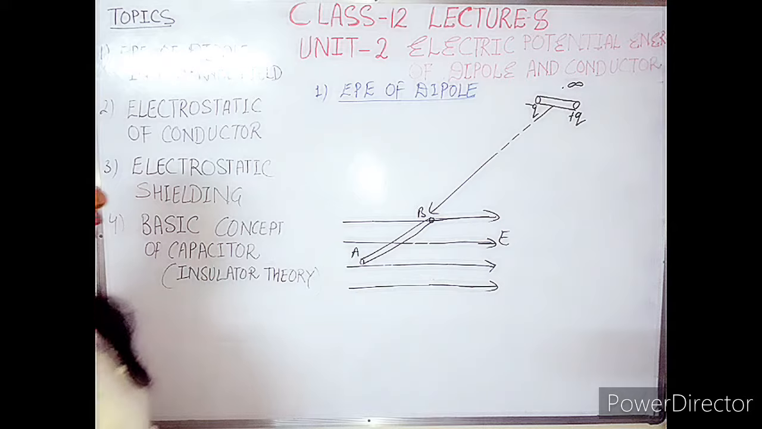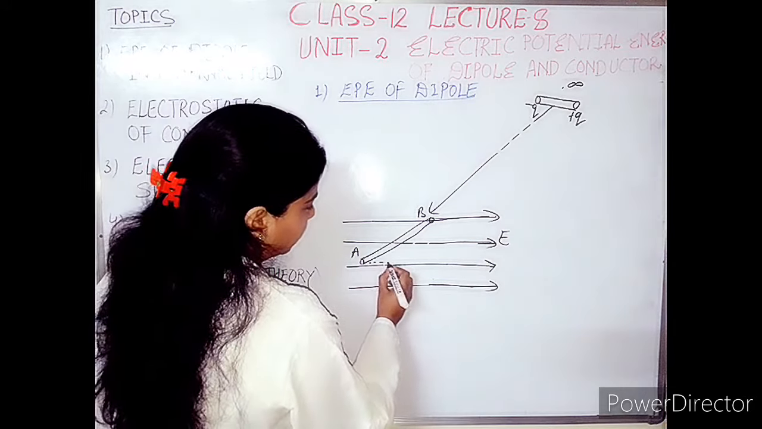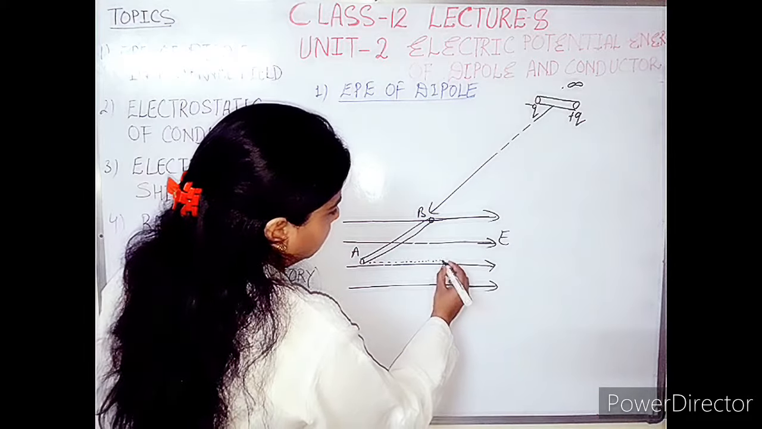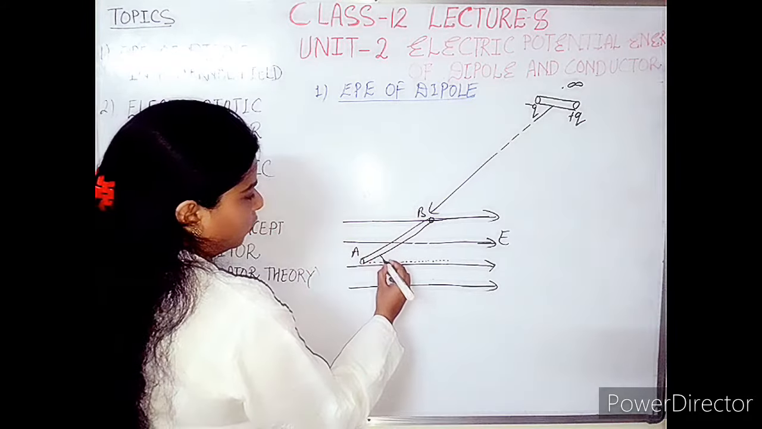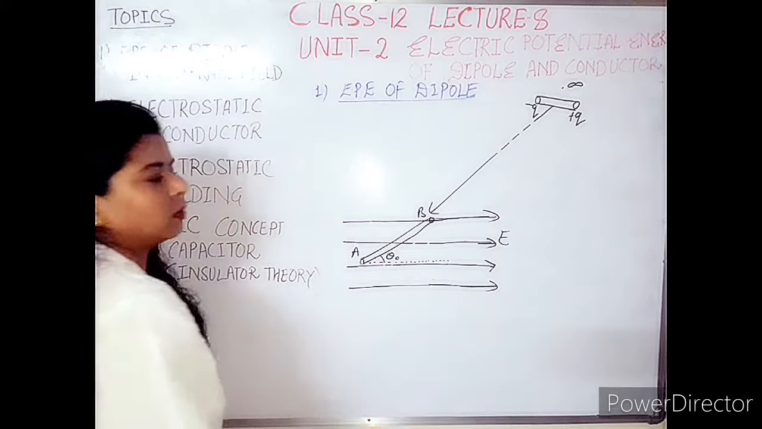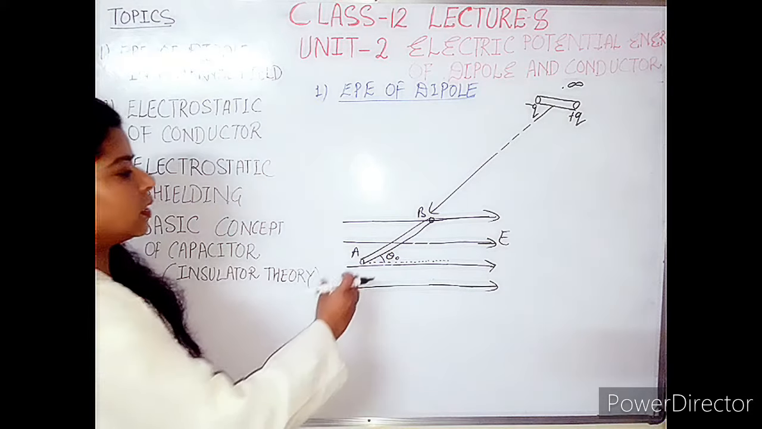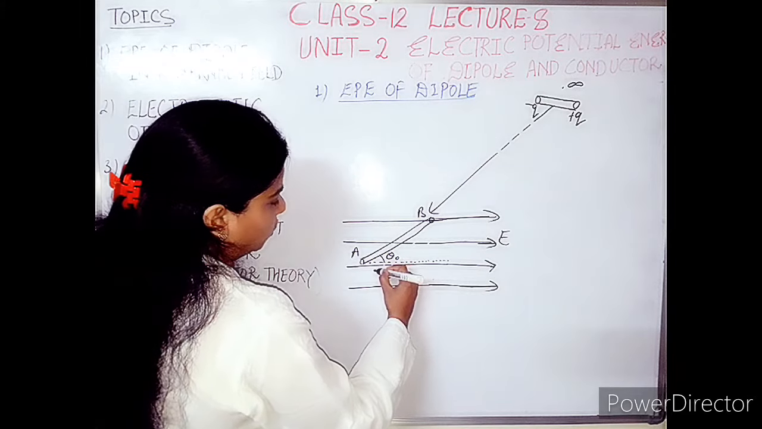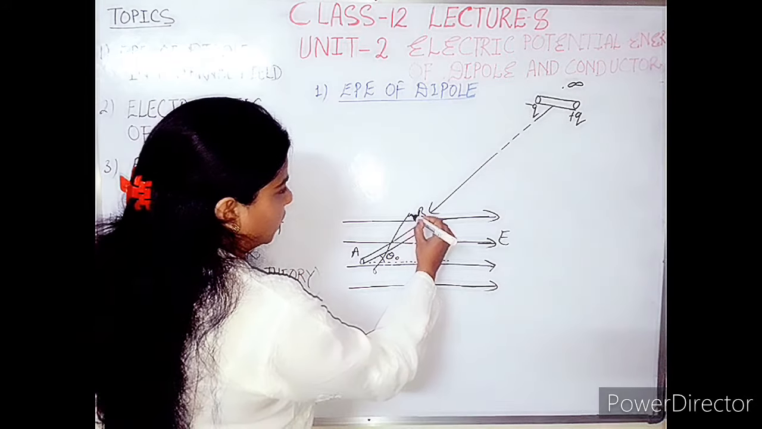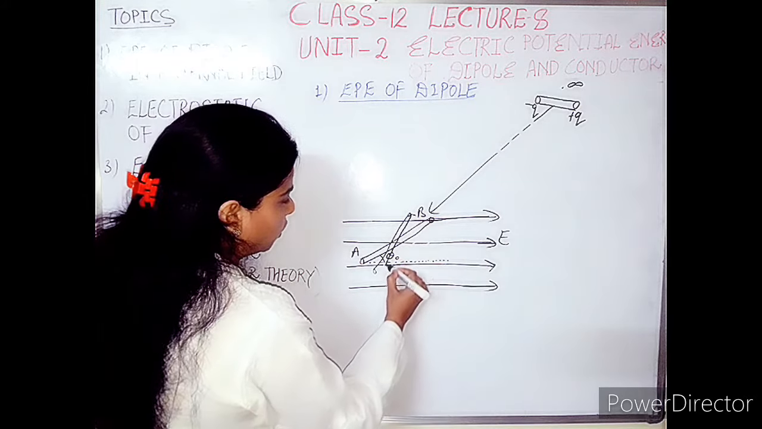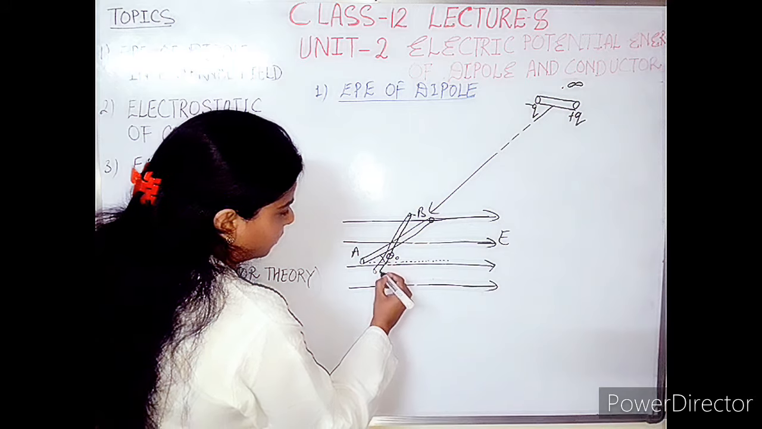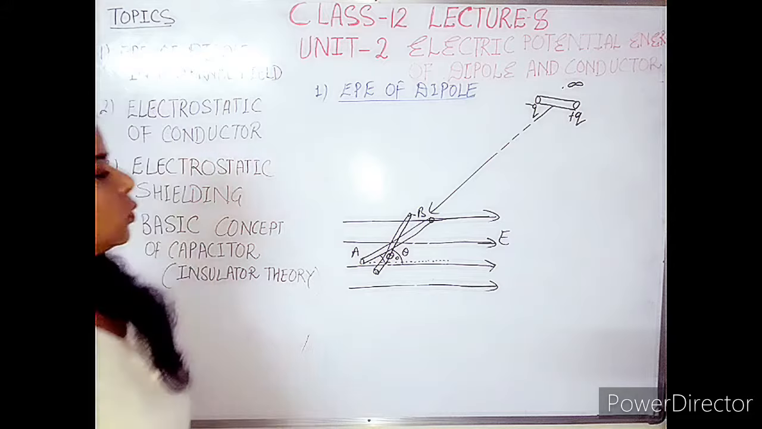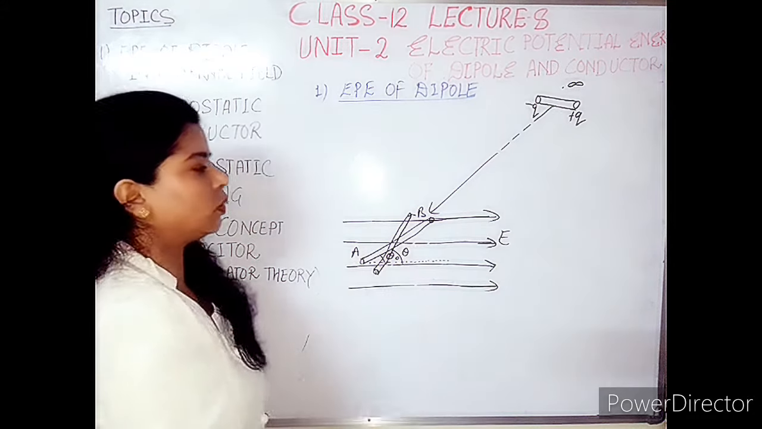Okay, and let the initial angle made by this system, that is the dipole, with the electric field be theta naught. So this is the case: the initial angle is theta naught, and afterward it can move to get the equilibrium condition. It can move up to an angle theta to get the equilibrium.